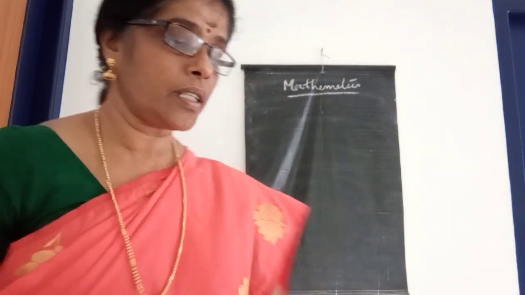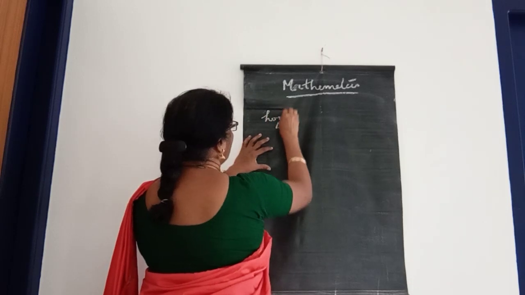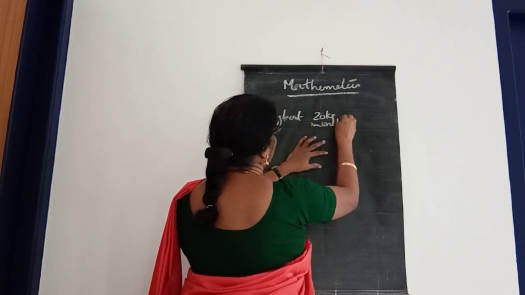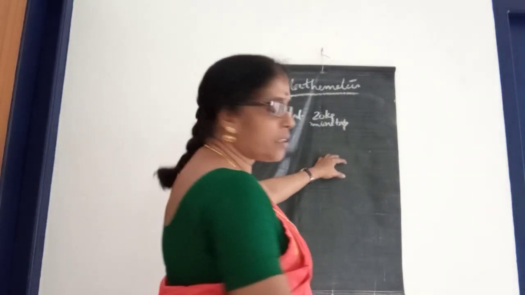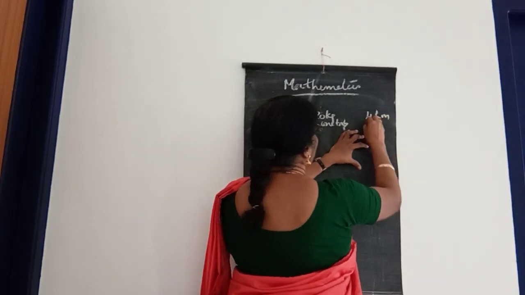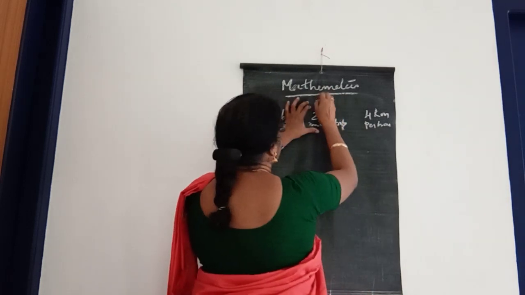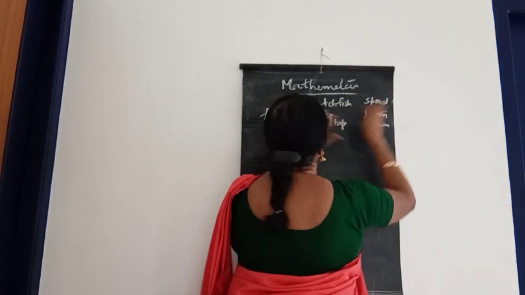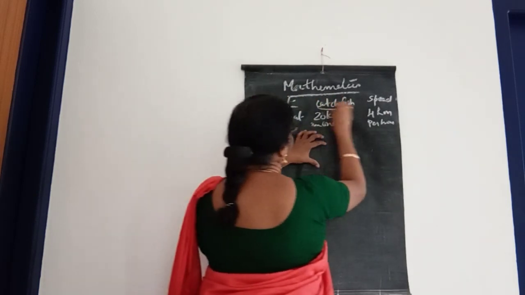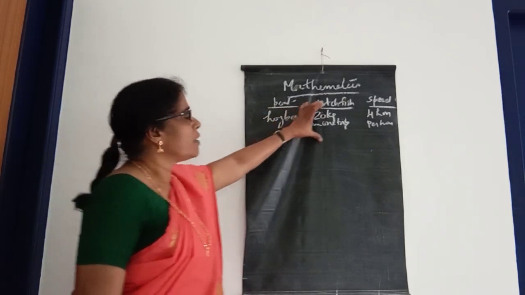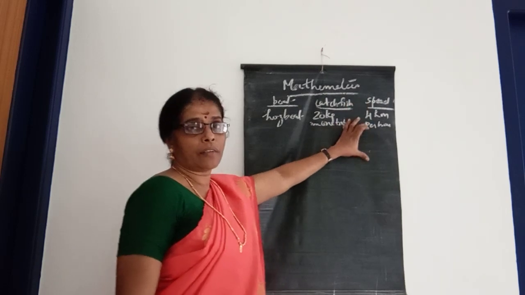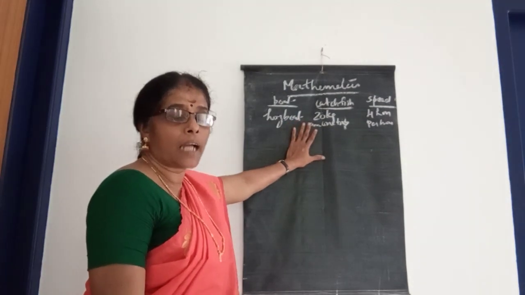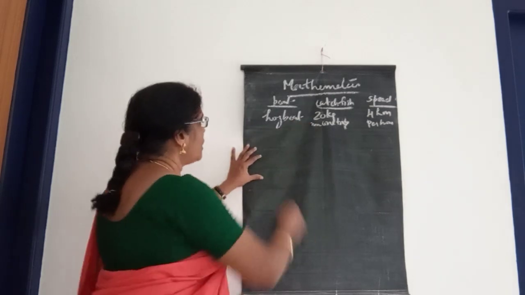Look here, the log boat brings 20 kilograms in one trip, and the speed of that boat is 4 kilometers per hour. This column is the speed, this one is how many kilograms of fish are caught, and this one is the type of boats. Here the log boat brings 20 kilograms of fish in one trip, and its speed is 4 kilometers per hour.